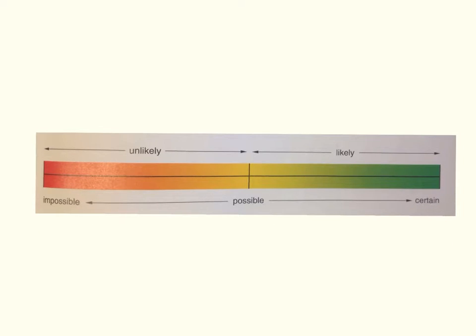Along the top of this line we have events that would be unlikely. So here, chances are it's not going to happen, but it might. And on this side we have likely. There's a good chance that it could happen.